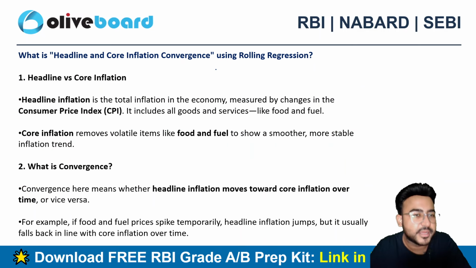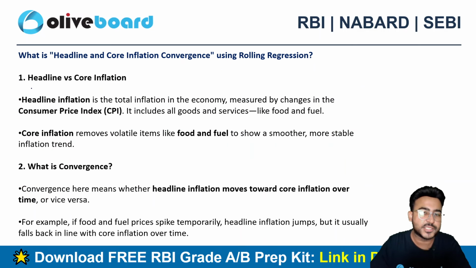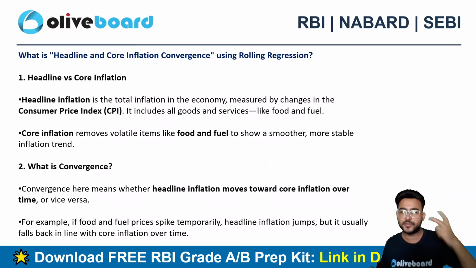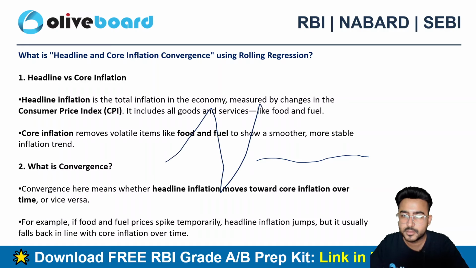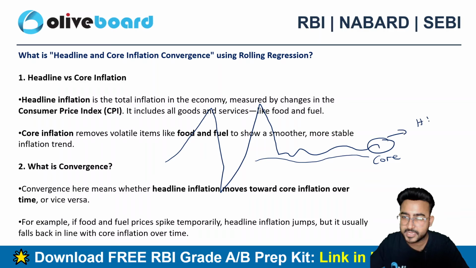In annexure 6, they have written that headline and the core inflation convergence. Now, what do you mean by convergence? The headline inflation, because it is having the food and the fuel as well. So let's suppose my core inflation is working like this. However, my headline inflation is going like this. Still, someday when the prices of food and fuel will stabilize, it will come close to the core inflation, right? This is my core inflation and this particular line is my headline inflation.